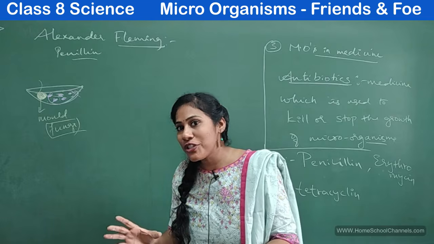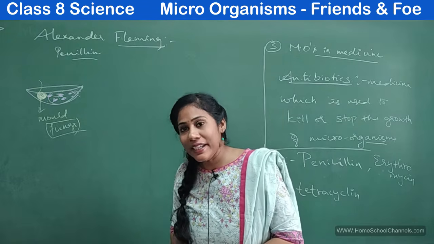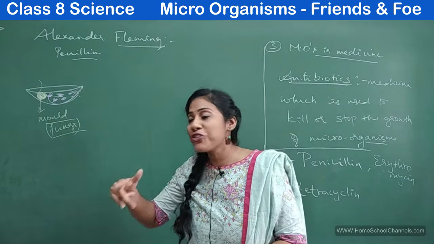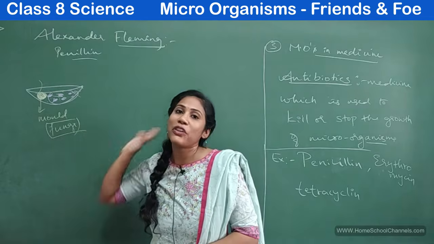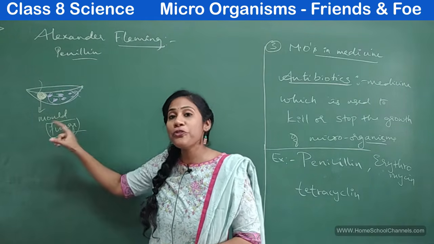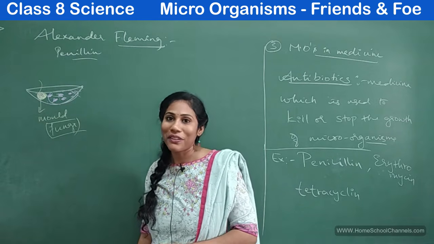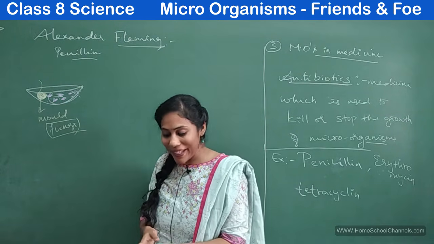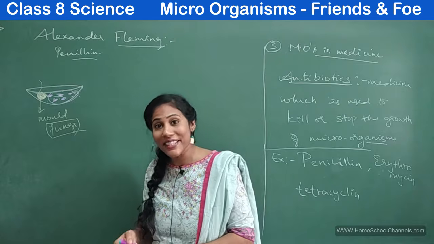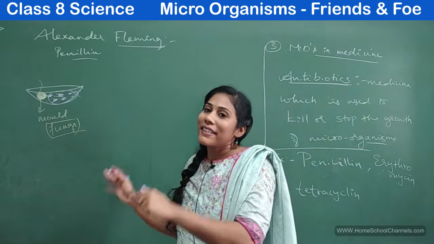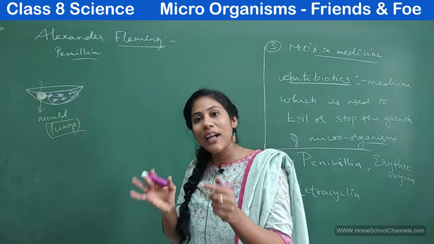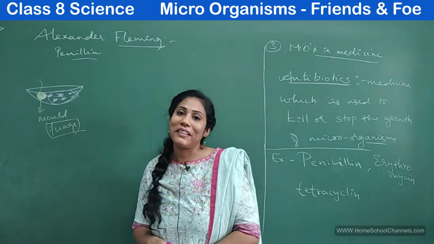They are the solutions of fungus and bacteria only. They are used to kill the harmful, disease-causing microorganisms. How did scientists make them? It is from microorganisms like fungus and bacteria.